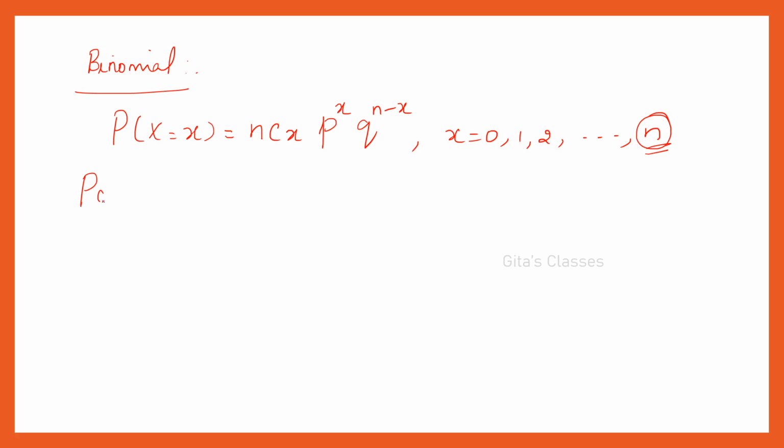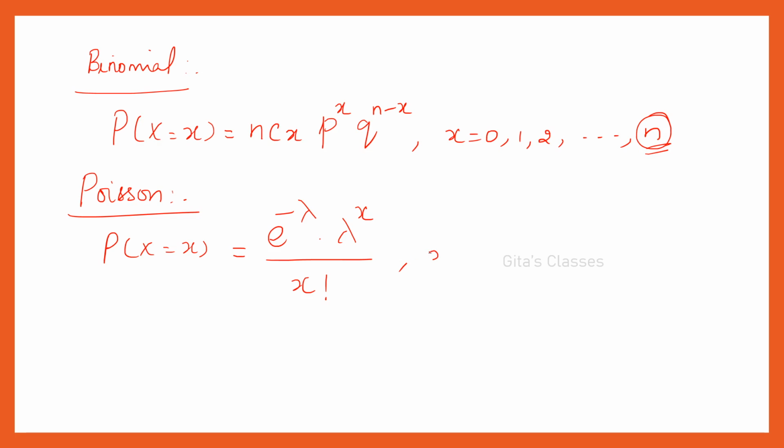Now, what about Poisson distribution? The PMF is P of x is equal to e^(-lambda) lambda^x by x factorial, where x can take the values 0, 1, 2, 3, etc. up to infinity. When n becomes very large, we are going to use Poisson distribution. So in binomial, it can take only up to n, finite n values only. But in Poisson, it can take an infinite number of values. That is the main difference between binomial and Poisson.